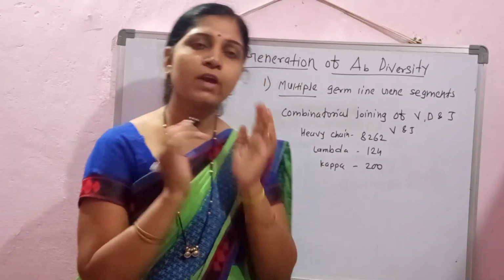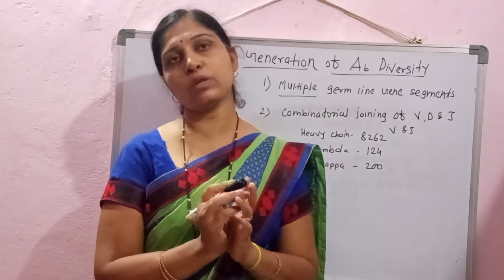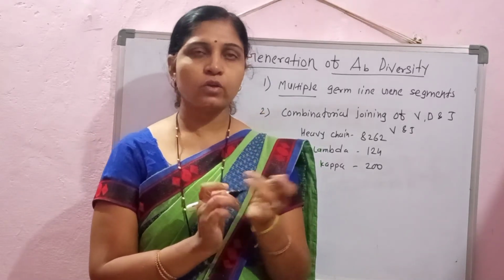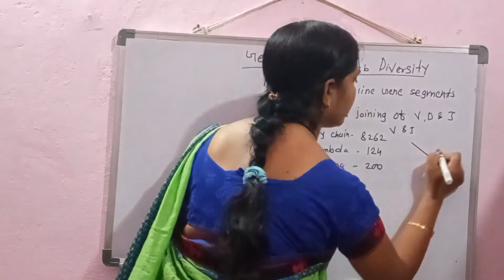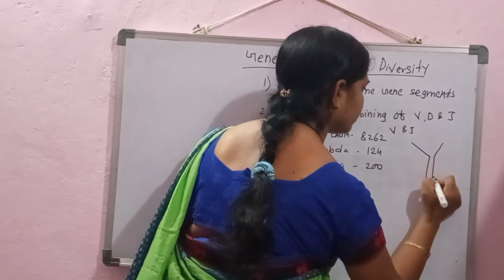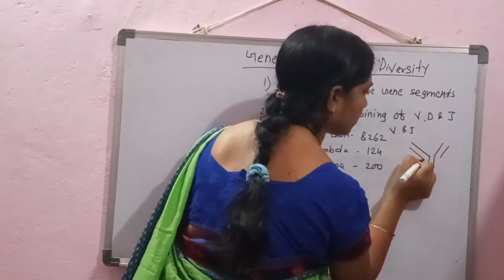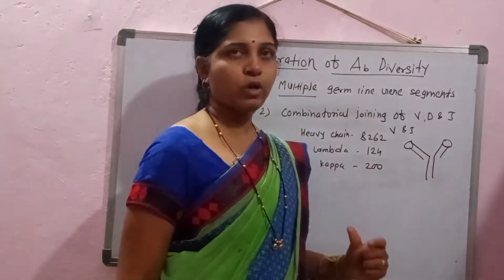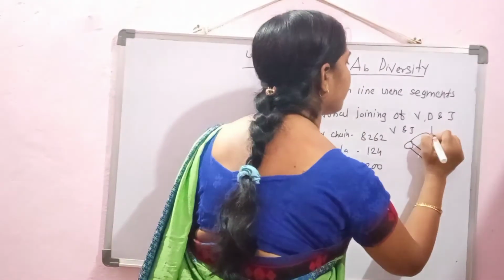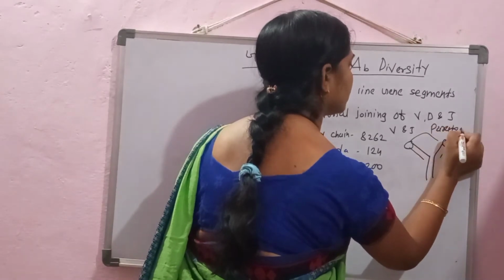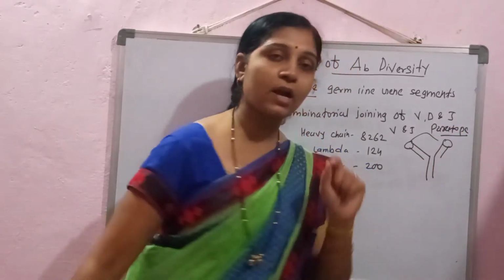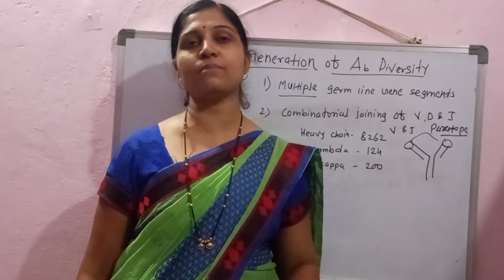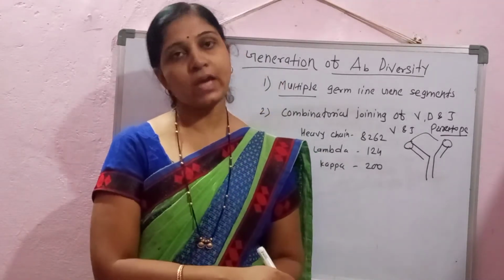Now whenever we are considering the structure of the immunoglobulin molecule, here these are the variable regions of the antibody molecule, or these are considered to be the paratope, which are actually responsible for interacting with the antigen.